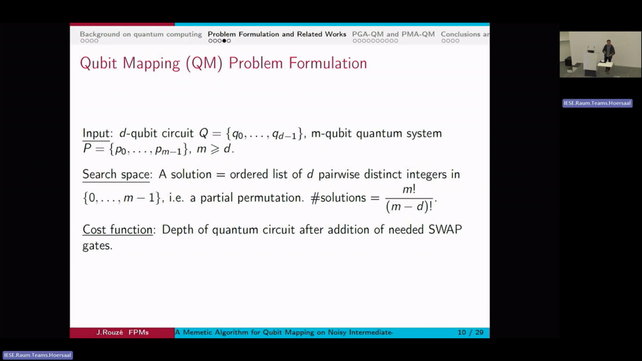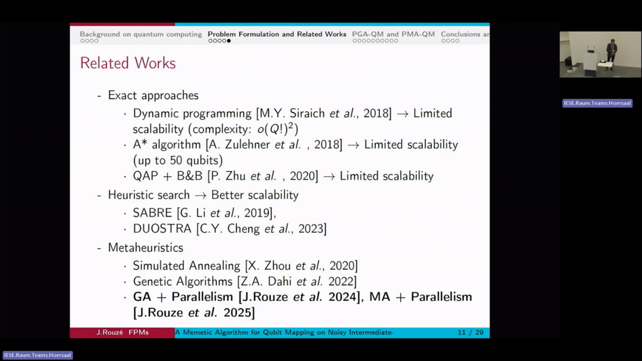And the cost function, ideally, the thing I want to minimize is the error rate of my circuit, but this is a quantity that is very difficult to compute. One that is a lot easier to compute and related is the depth of the quantum circuit. So this is the thing we'll try to minimize.